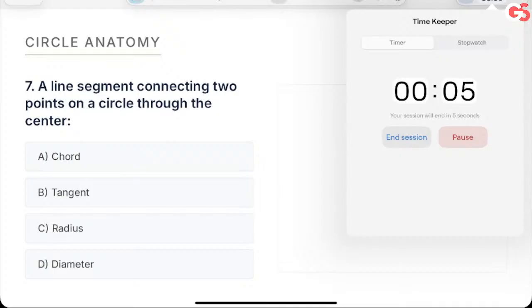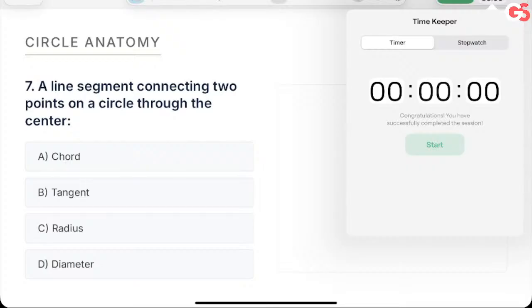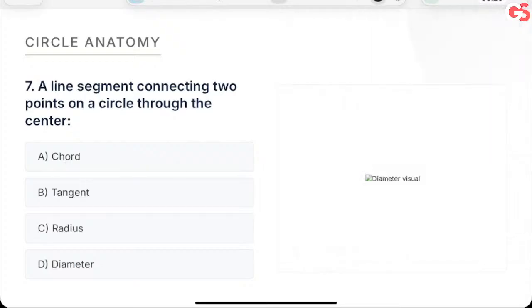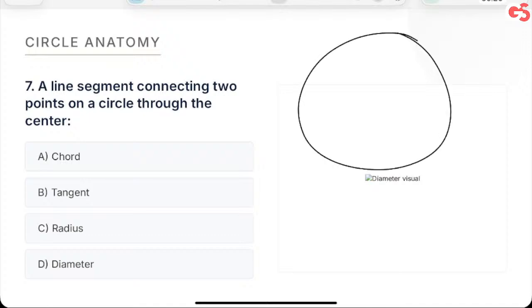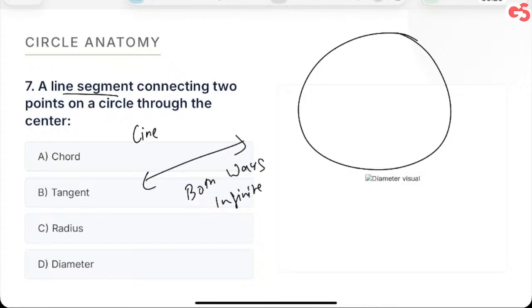Vihang, you saw that previous thing which I talked about, isosceles triangles. Here, if I draw a circle. Now, first of all, line segment. What's a line? What is a line? This is what a line is. It can go both ways, both directions, and it is infinite in length. Getting it? That is a line.